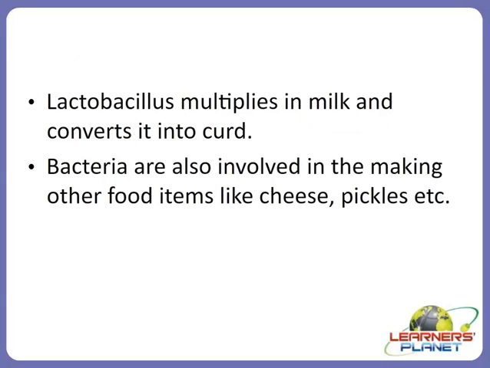Now, we cannot simply end with this word multiplies here. We must understand what this multiplication means. Multiplication means increase in the number of lactobacillus. Now you imagine how the number of lactobacillus or the bacteria is going to increase.